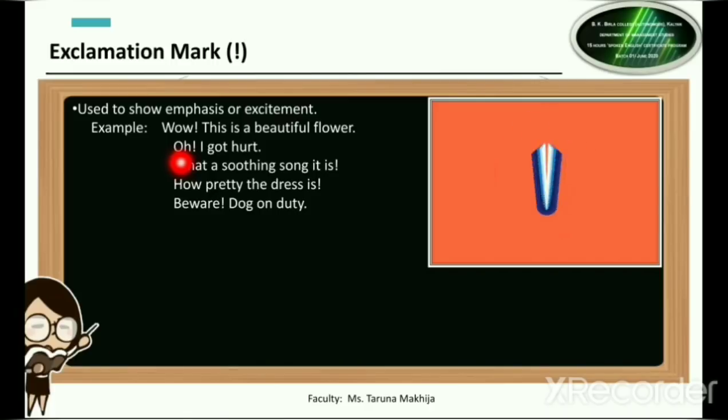Next sentence, oh, I got hurt. So जब भी आपको चोट लगती है, you are in pain. To express this pain, to emphasize this pain, the word is oh. So after this word oh, we use the exclamation mark.